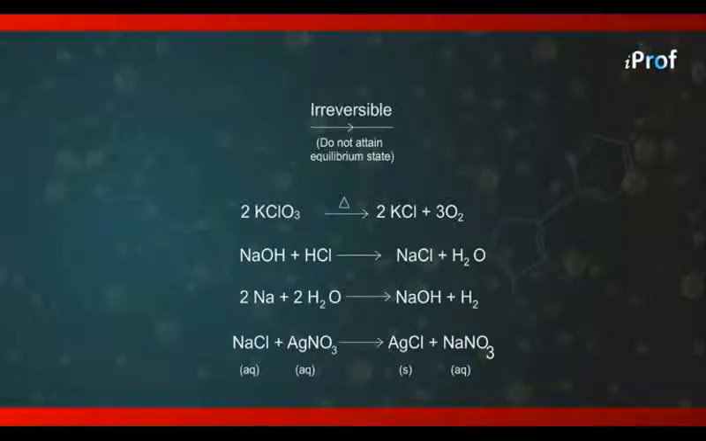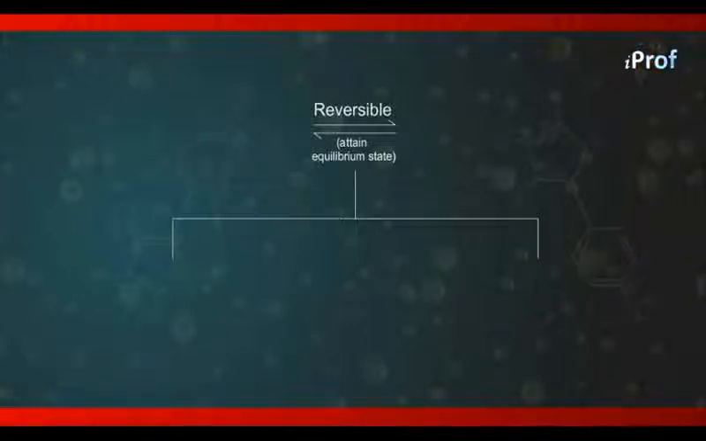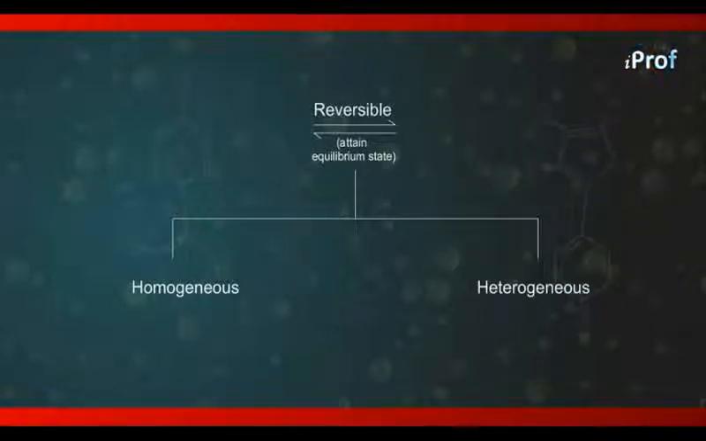Let us now look at reversible reactions. Reversible reactions are obviously those which proceed in the forward as well as in the backward direction. And therefore, they are likely to attain a state of equilibrium. And therefore, law of mass action is applicable to reversible reactions. Reversible reactions can be further classified into two categories. They are known as homogeneous and heterogeneous reactions.